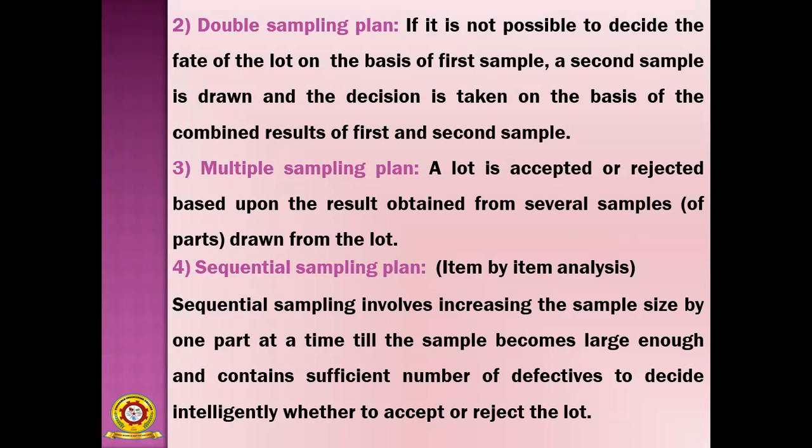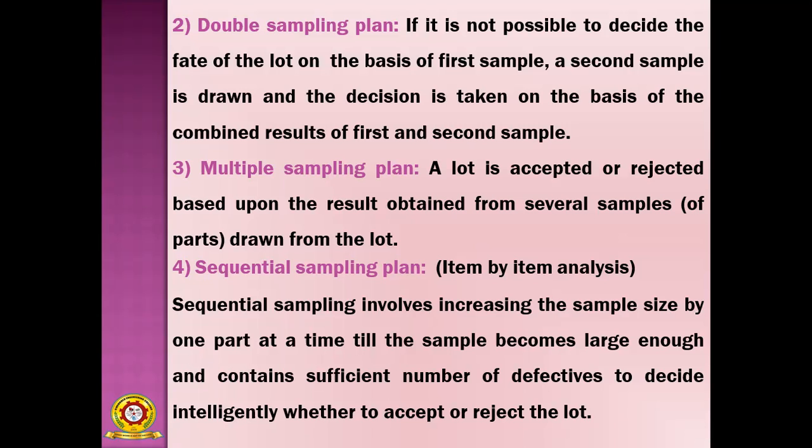So double sampling plan, in the name itself, there is a meaning. If it is not possible to decide the fate of the lot on the basis of the first sample, a second sample is drawn and the decision is taken on the basis of the combined results of first and second sample.